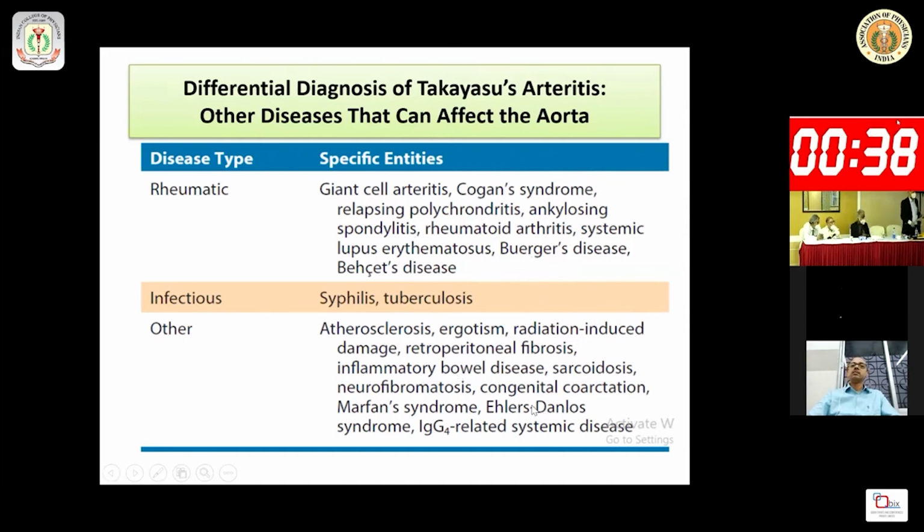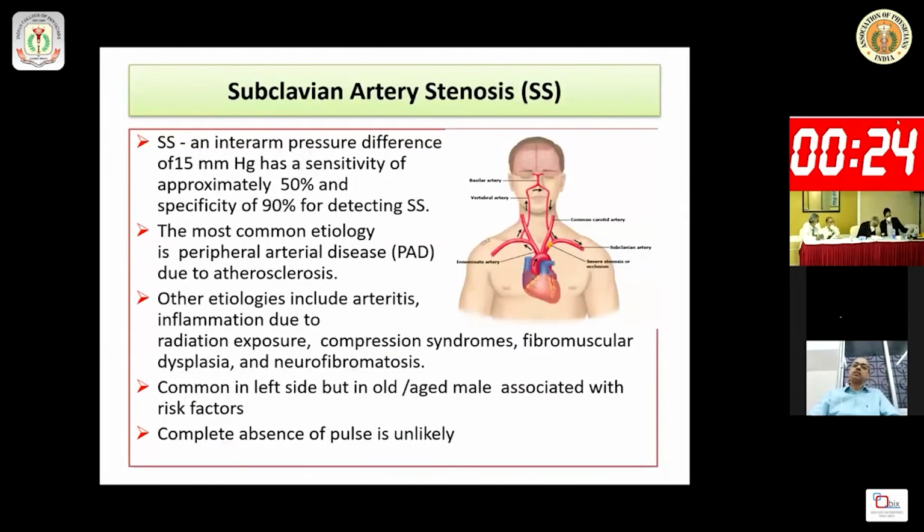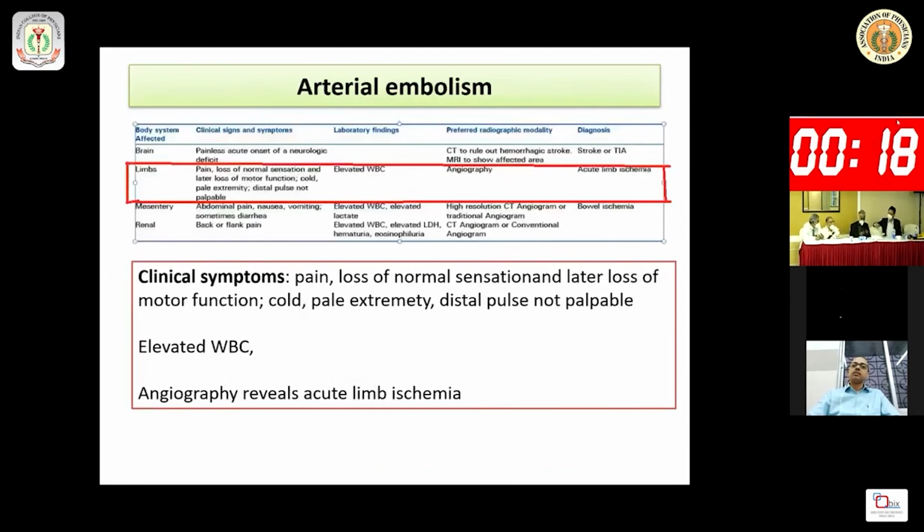Then Buerger disease, atherosclerosis, Marfan syndrome, and also IgG4-related disease. You have to exclude subclavian artery stenosis mainly from the history and also examination of the pulse, and it is mainly a disease of old age. And you have to exclude arterial embolism, particularly pain, loss of sensation,